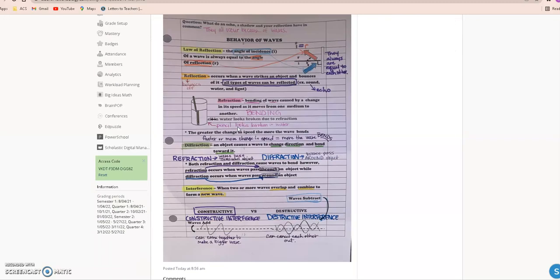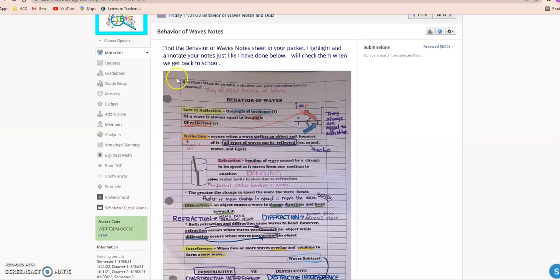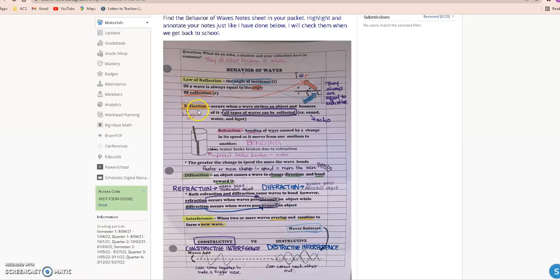I want you to notice there are some key words here, the law of reflection, and then this gives the definition of the law of reflection. Basically, the law of reflection states that if a wave hits a reflective surface, the reflection is at exactly the same angle.